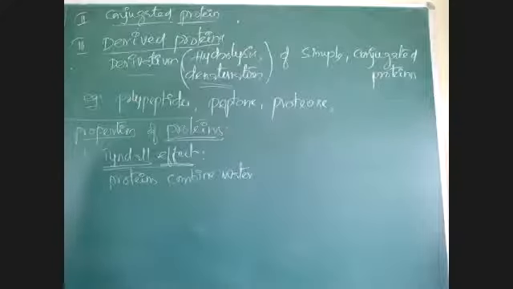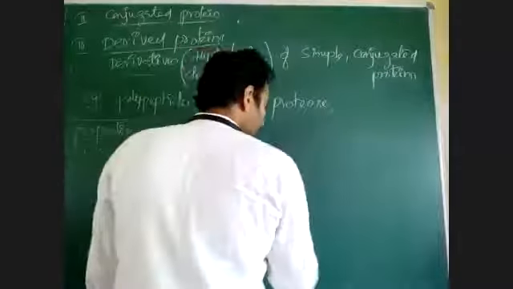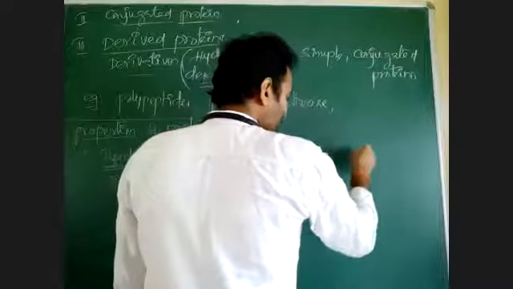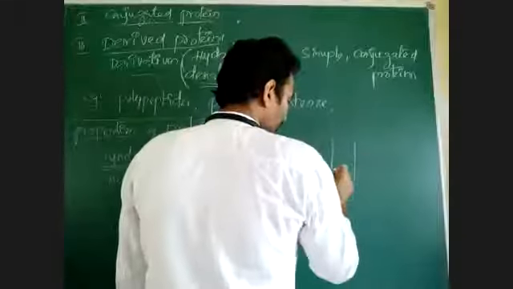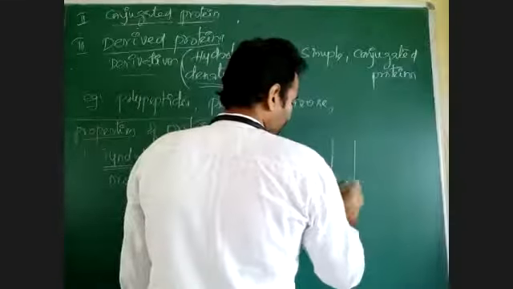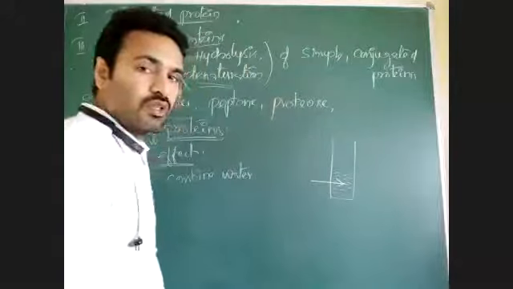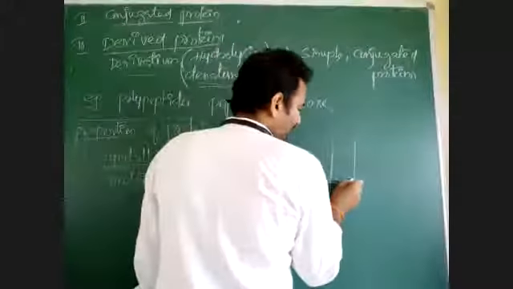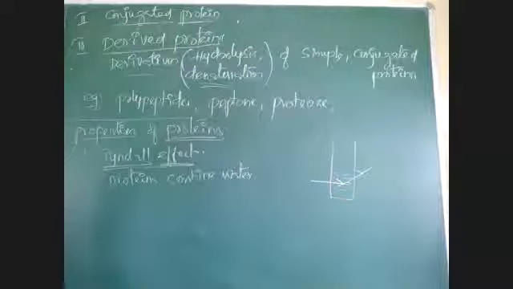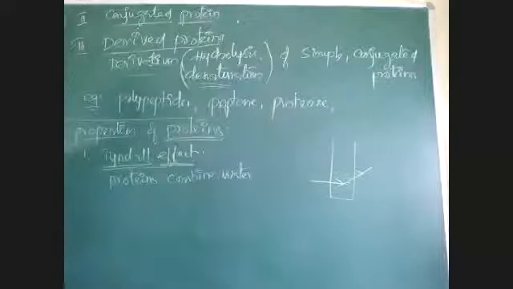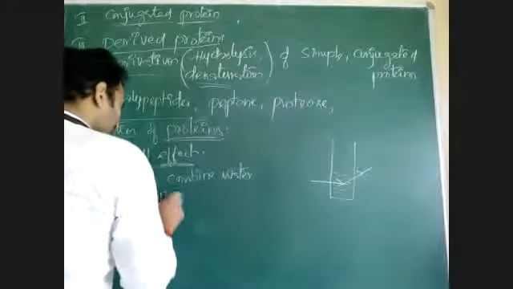Okay. So when proteins combine with water, and light is passed through that protein solution, suppose a protein liquid is there. When a beam of light is passed through this protein solution, light scattering takes place. The angle of the light path is changed. Proteins combine with water and cause a light scattering effect.